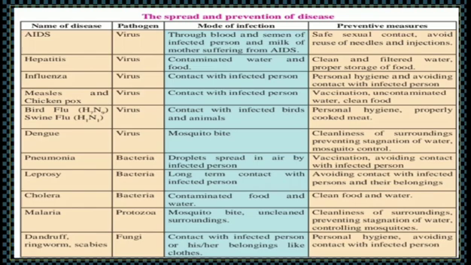The bacterial diseases are pneumonia, leprosy, cholera. Malaria, the pathogen responsible for this disease is protozoa. Dandruff, ringworm and scabies: the pathogens responsible for these are fungi. Mode of infection and preventive measures are also given in the table. Go through it.